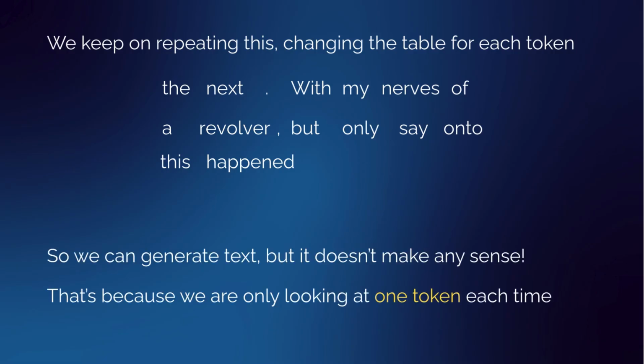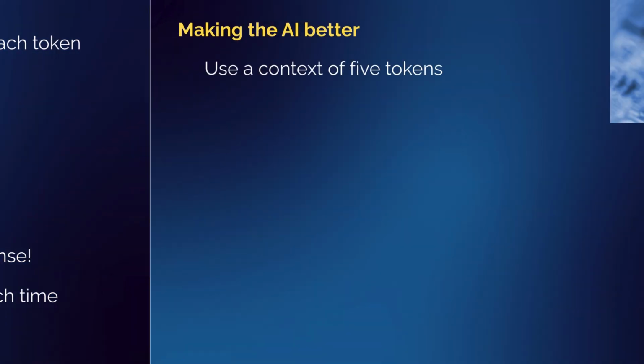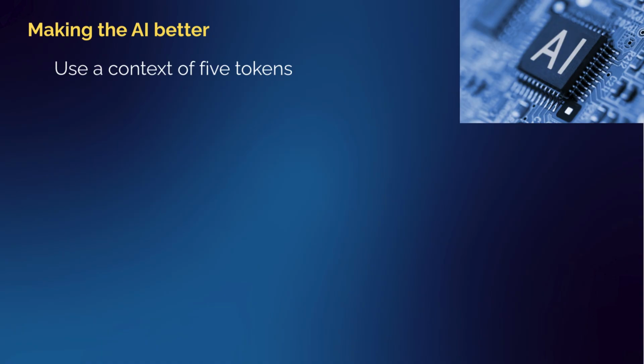And that's not really surprising because we're only looking at one token each time. We're only looking at one word, predicting the next one. And of course, if you do that, you're going to get something fairly random. And this means that our context window, the amount of history of words we're looking at, is only one token. Whereas large language models can use even millions of tokens as a context window. So let's upgrade our AI slightly. We're going to use a context of 5 tokens. So we're going to look at 5 words, a history of 5 words, and predict the next token.